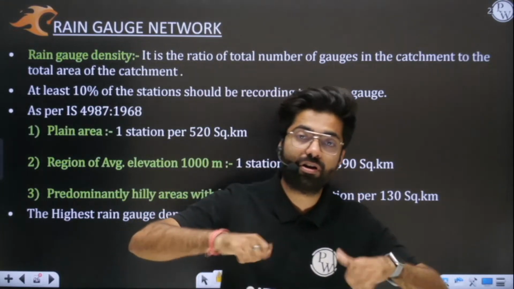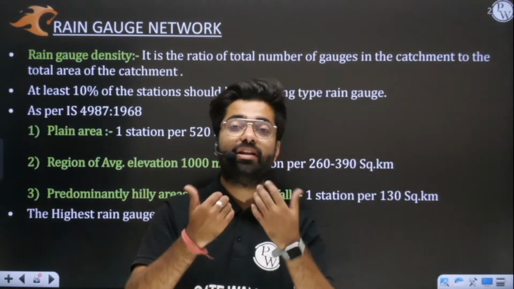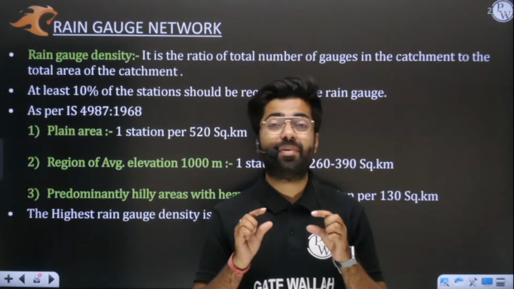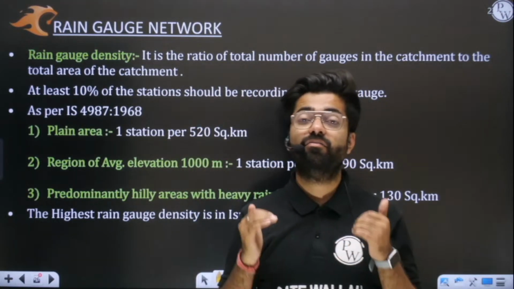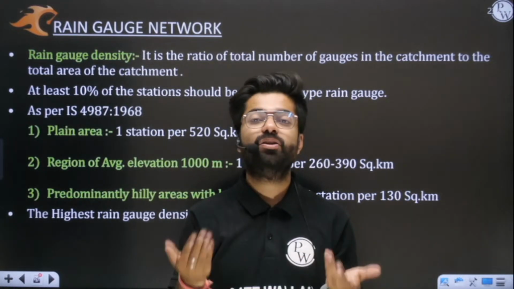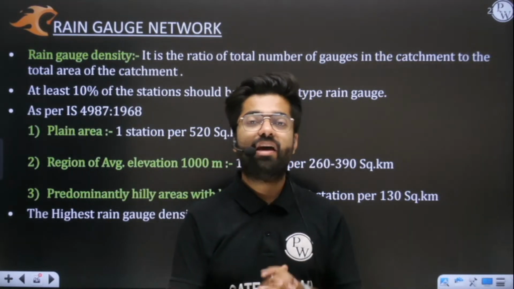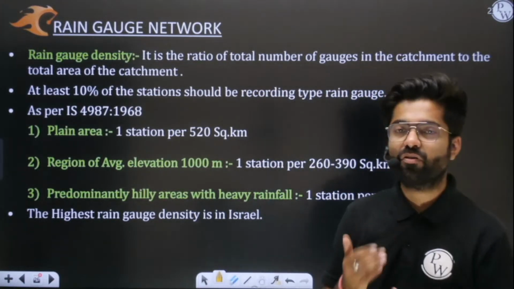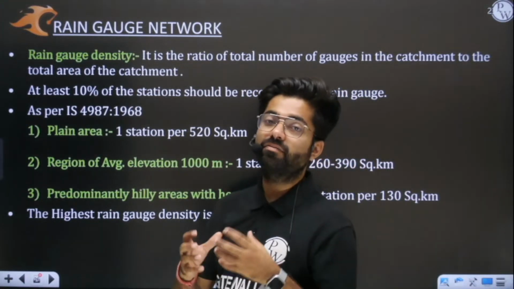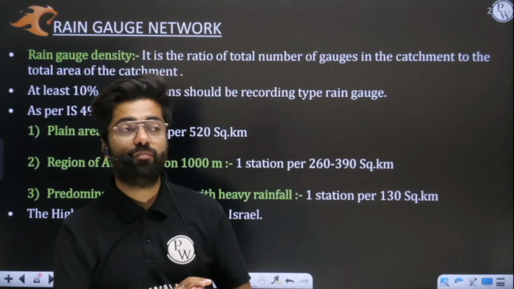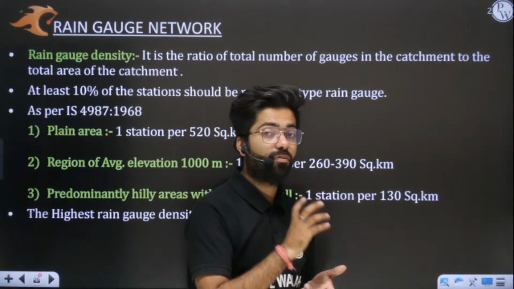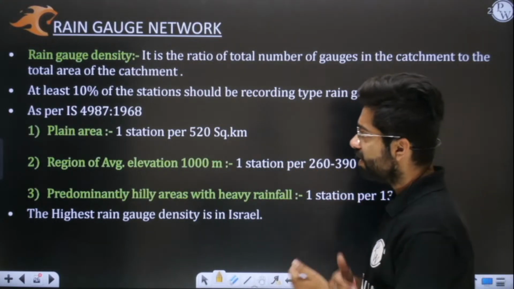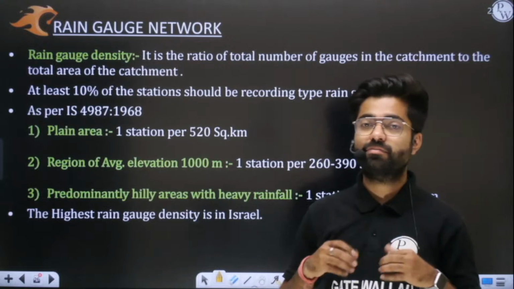But if you have a more dense network, more rain gauges in a given area, then obviously you will measure the precipitation or rainfall data with more accuracy, or simply you can say with less error. Yes or no? Because more readings, more observations, we will have more accurate data. We will be closer to the true value. That's why if density is more, it is beneficial.